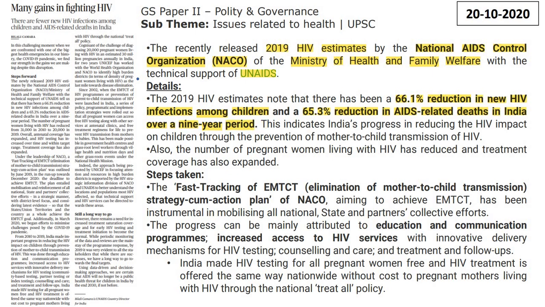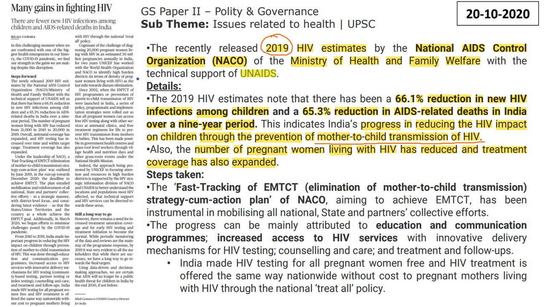So there has been progress in reducing HIV impact on children through prevention of mother-to-child transmission of HIV. Now this is again an important point for prelims. Mother-to-child transmission of HIV is possible, but there has been a reduction in such transmission cases. 2019 का जो estimate निकला है उसमें reduction देखी गई है, ठीक है? Next, also the number of pregnant women living with HIV has reduced and treatment coverage has also expanded.